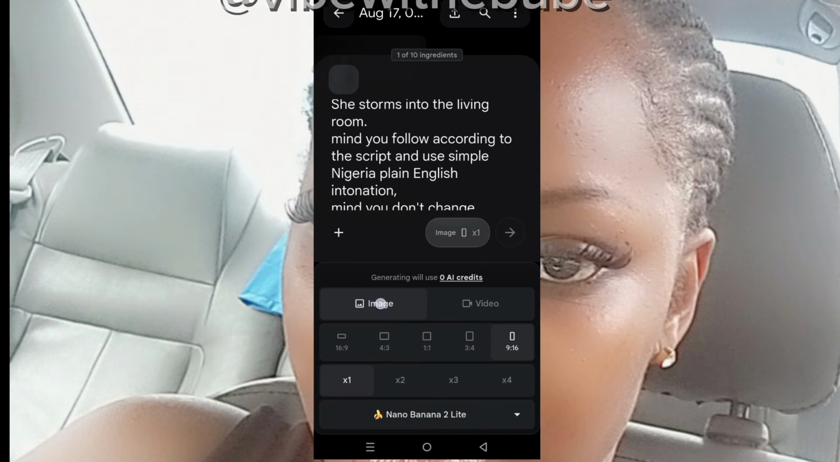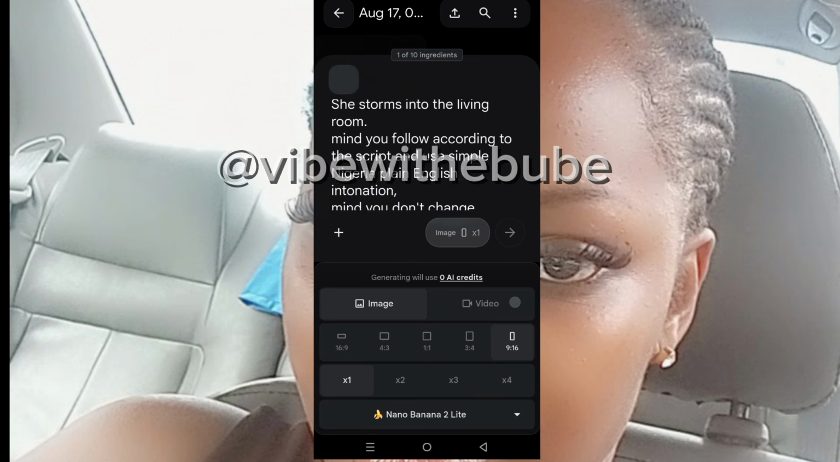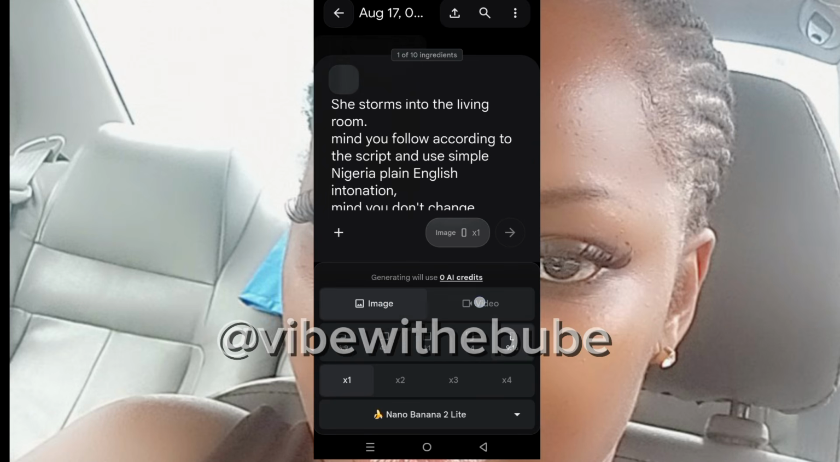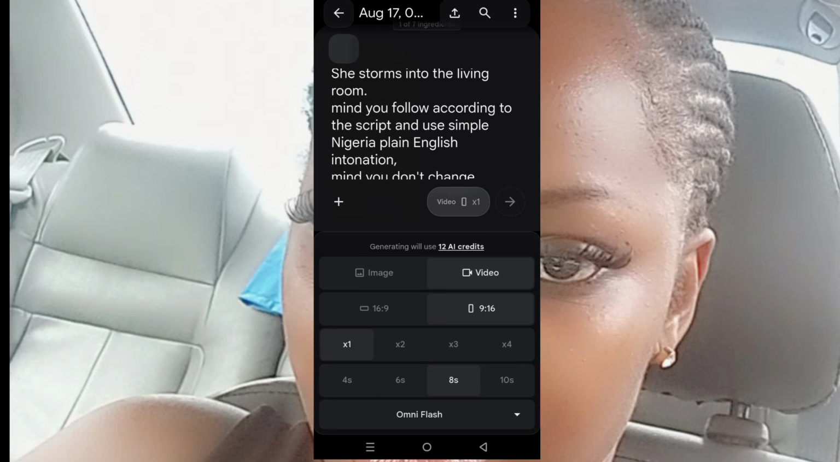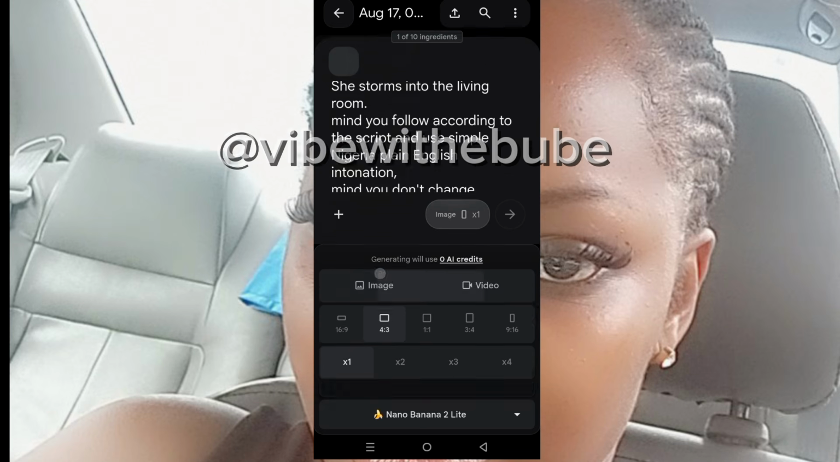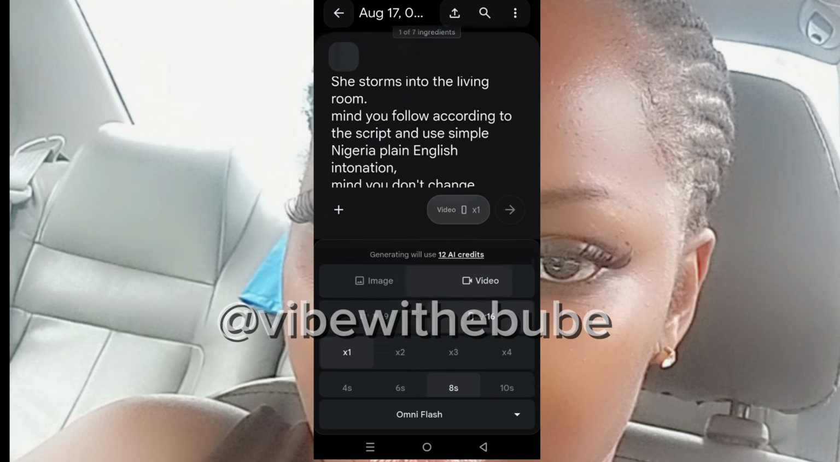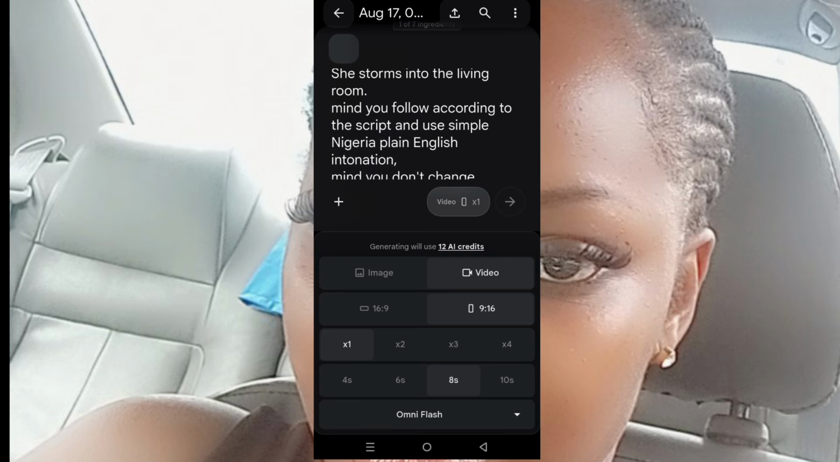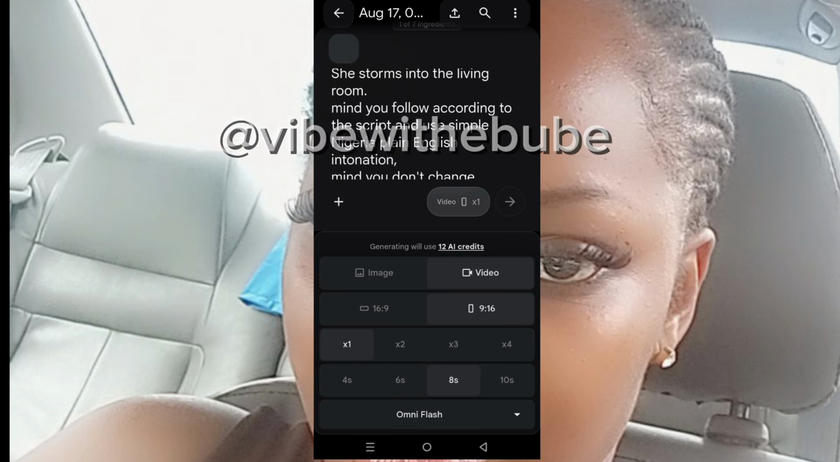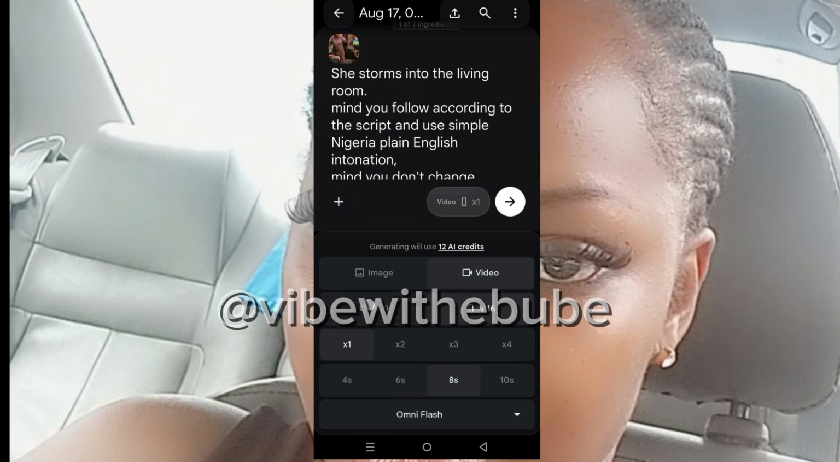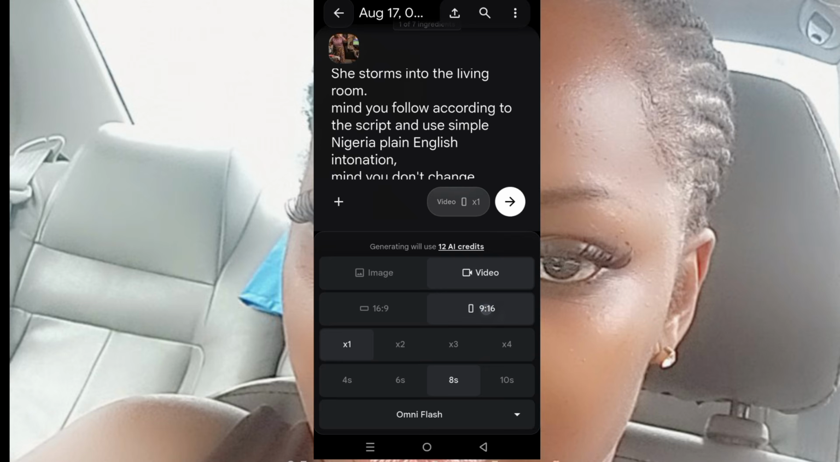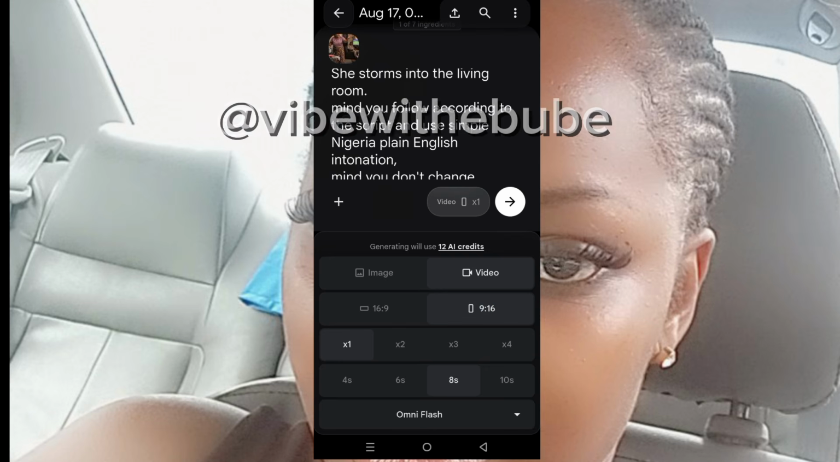Choose this. You will see image, you see video. Normally we are trying to generate video, so we're going to be using video, not image. If you want to generate image, you choose image, but you want to generate video, choose video. Now when you choose video, check the ratio your image is. We have 9:16, we have 16:9. We are going with 9:16 because this is the ratio my image is.